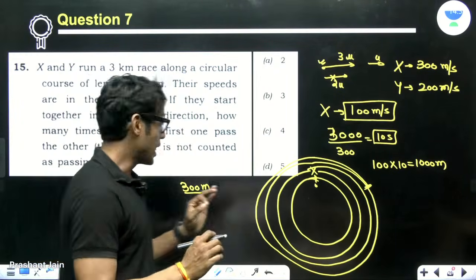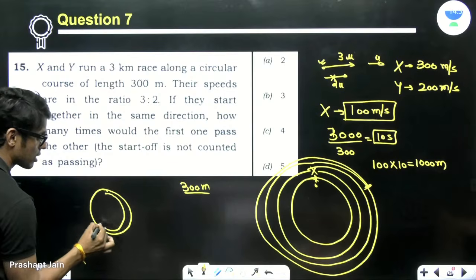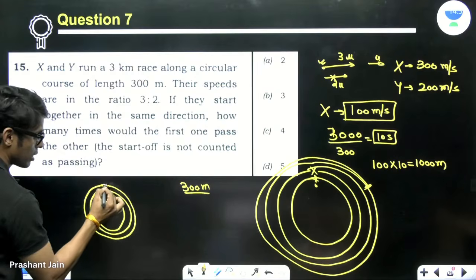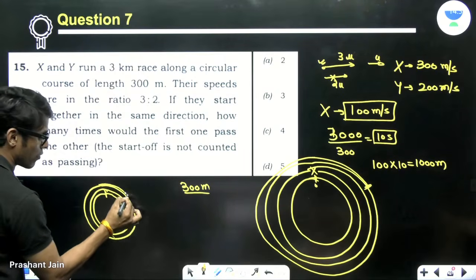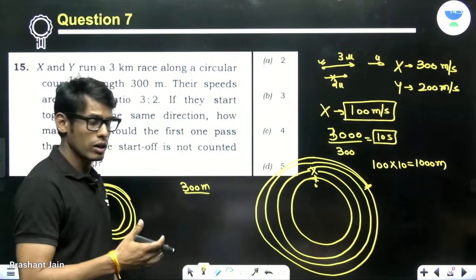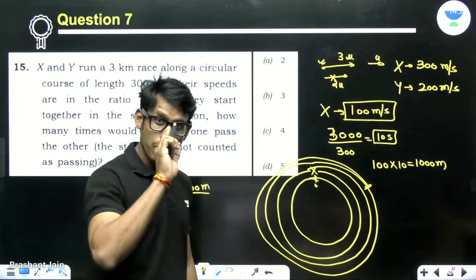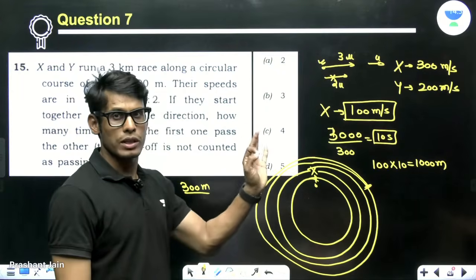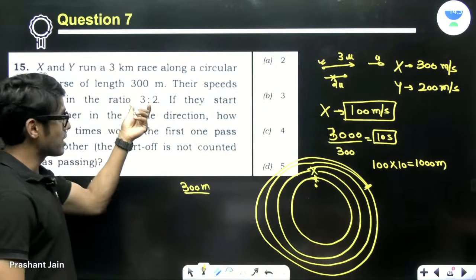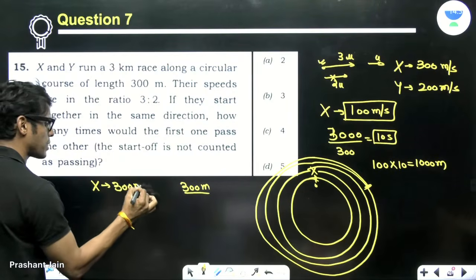What I'm saying is, originally what you would have done, this guy is running like this, another guy is running like this. So once it completes the first round, it will cross 1 or 2 times before completing the full 3000 meters. But the best way to do it is keep one person stationary. If the speeds are given in a ratio, you can assume anything. Just assume that 300 meter per second is the speed.